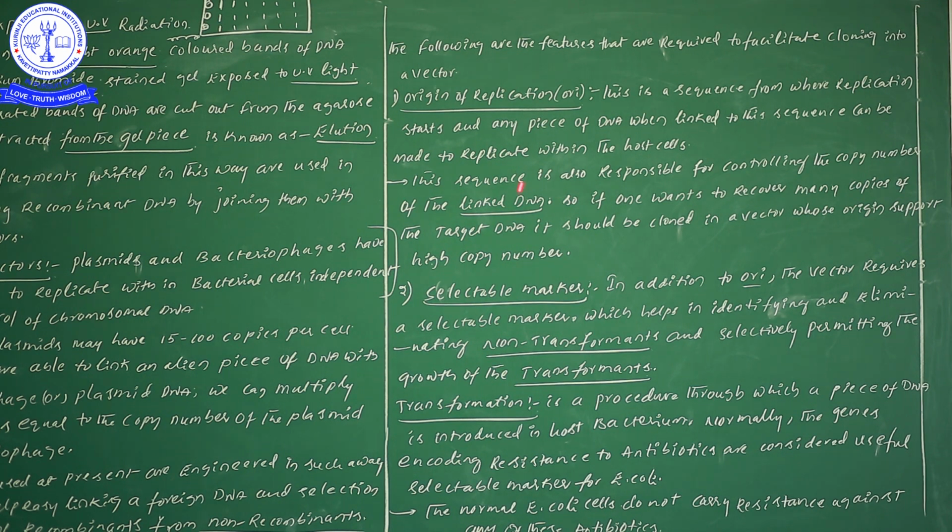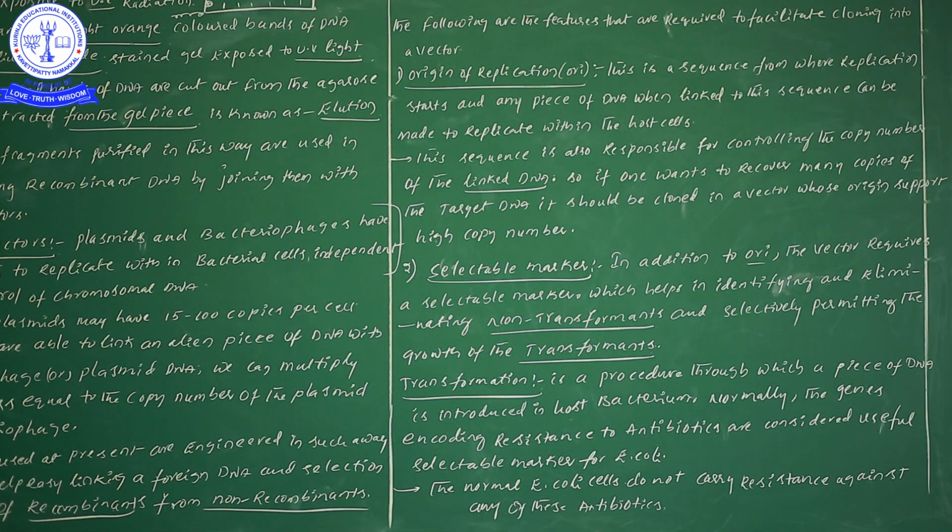Thereby, if one wants to recover many copies, the target DNA should be cloned in a vector whose origin supports a higher copy number. So that is the information, which I gave before. So origin of replication definitely helps in the multiplication of our foreign gene, or our desirable gene. Okay, now the second one is selectable marker.